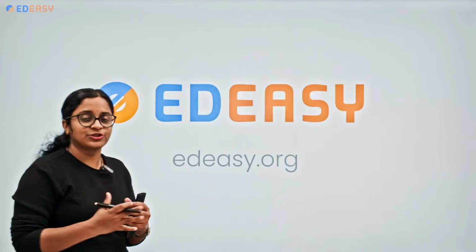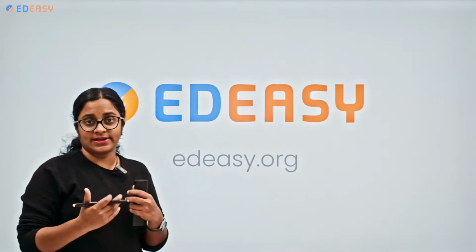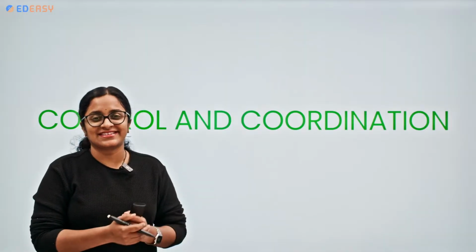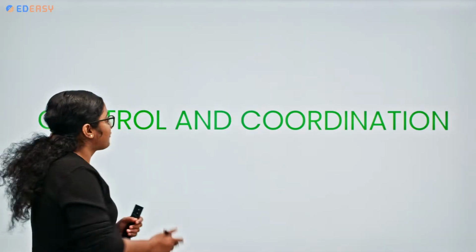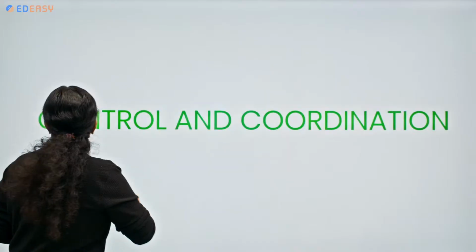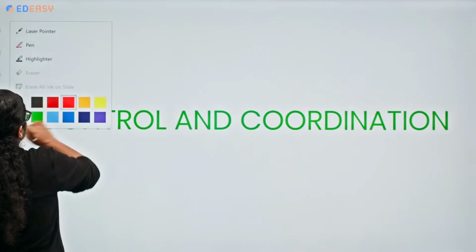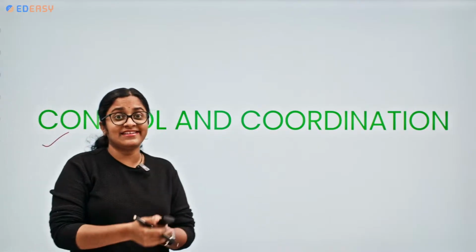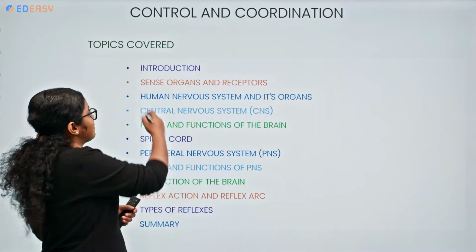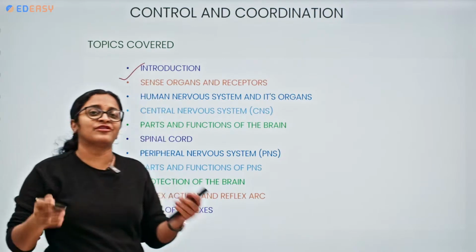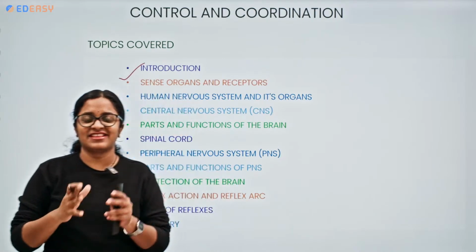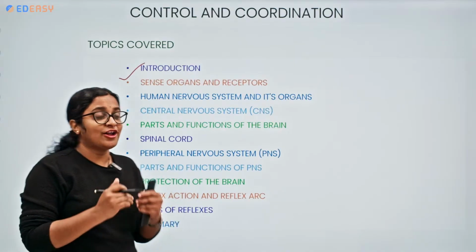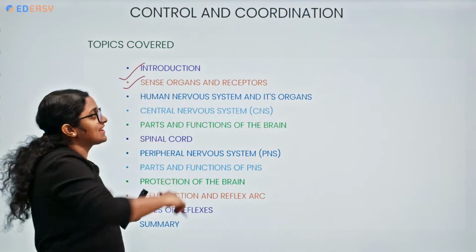Let's get started with today's discussion. Our topic will be control and coordination. In this chapter, we shall understand the introduction, of course. Any chapter will have a basic introduction, right? So we shall understand the introduction, followed by the sense organs and receptors.